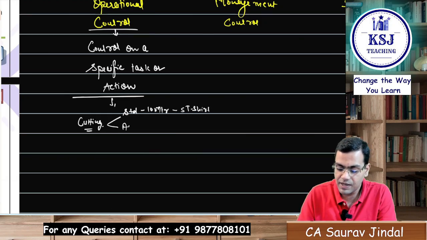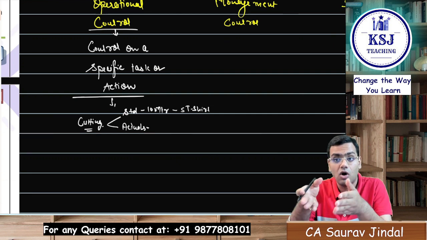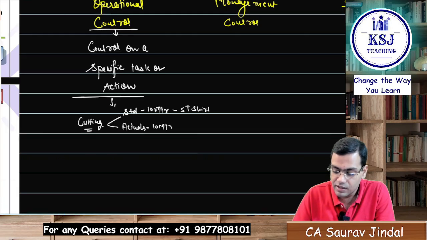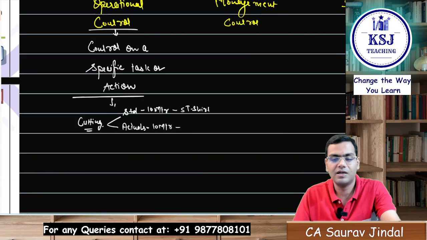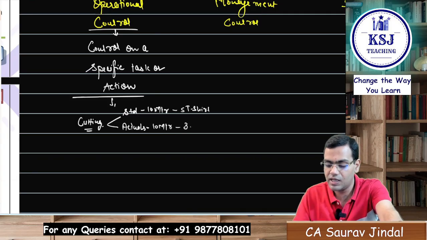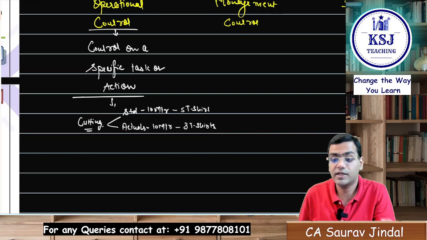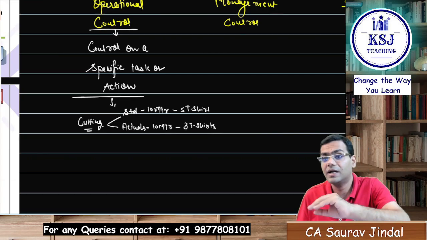Now you will compare it with the actuals. This is regarding a particular task, a particular operation that you are talking about, right? Out of that 10 meters, the cutting was done in such a way that there was a lot of waste and only 3 t-shirts were made, right? So this is keeping a check on a particular task.